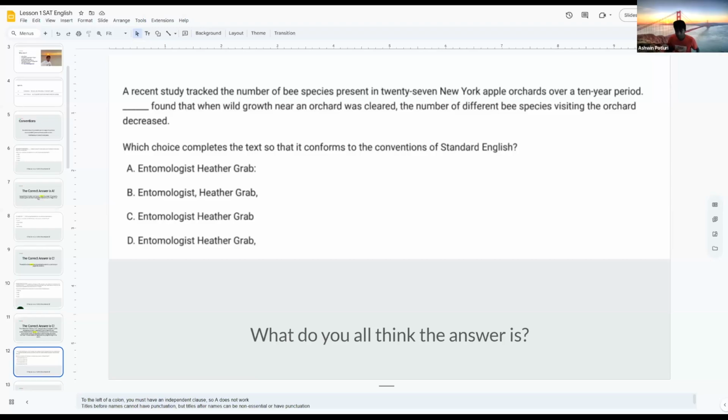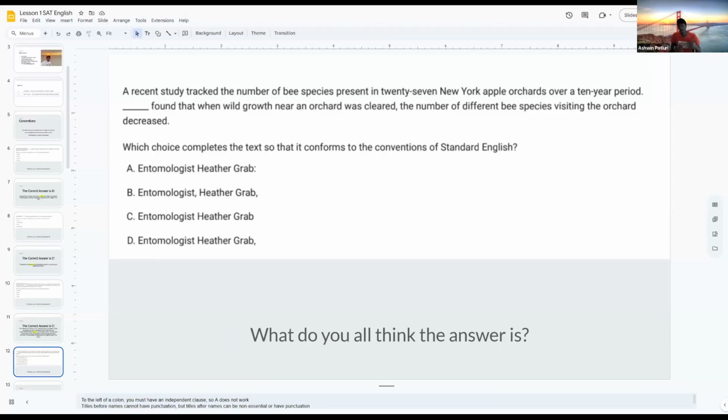Okay, so the answer is actually C. Now that may sound confusing, but let me explain why the rest of the answer choices are wrong. So the actual answer choice is C. Entomologist Heather Grab, with no punctuation.